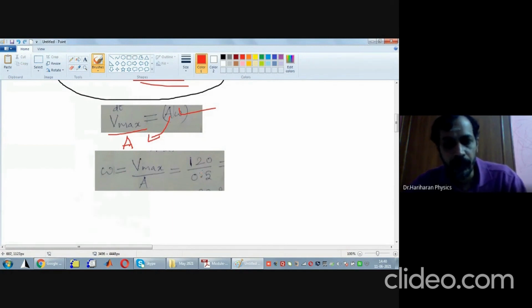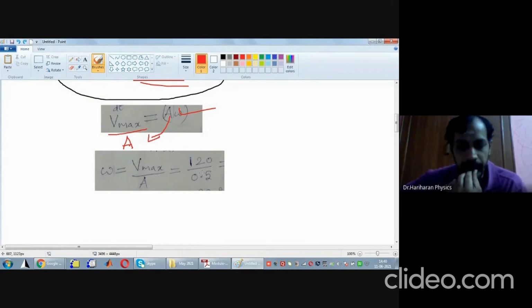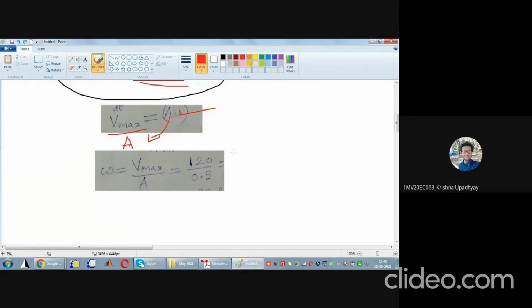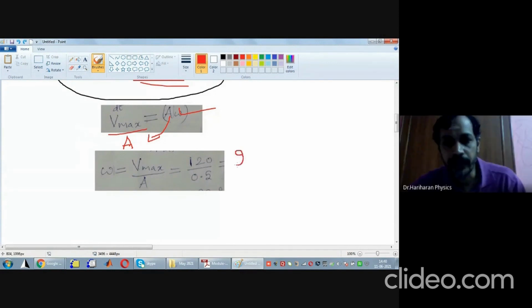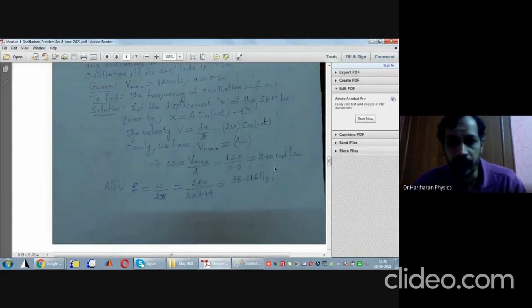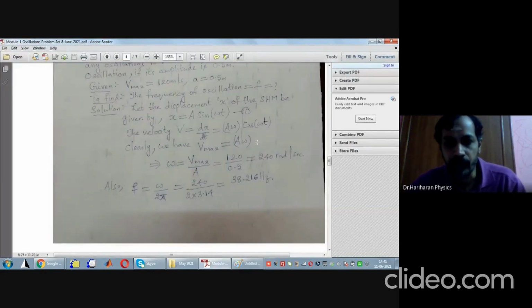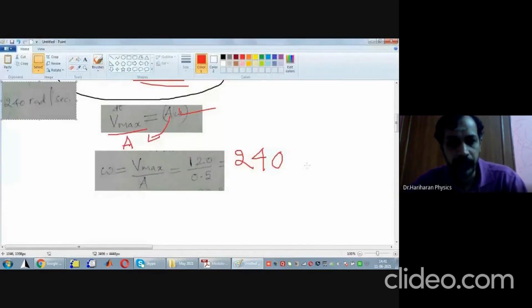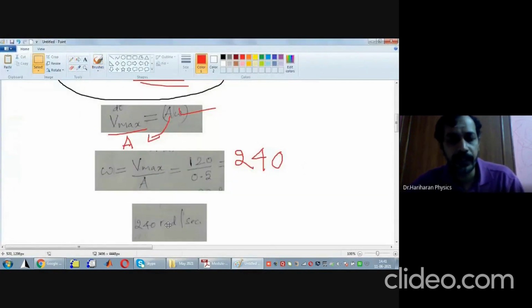So what is 120 by 0.5? 0.5 is actually half, so 120 becomes 240 radians per second. Therefore, angular frequency is 240 radians per second. Once this is obtained, I can find the linear frequency.